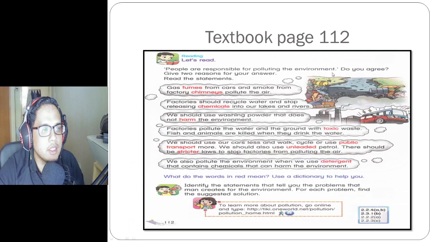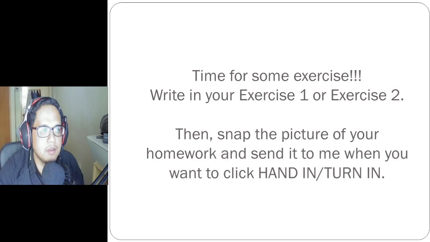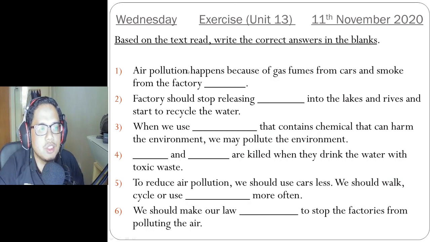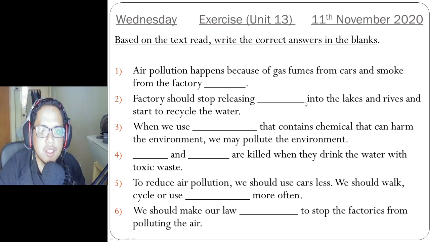All the answers are here. Okay, you have to find it. Okay, and then this exercise is a bit challenging, a bit hard, because you see I changed the sentence, so you have to find. Okay, I changed the sentence a bit, but the answer is still the same.